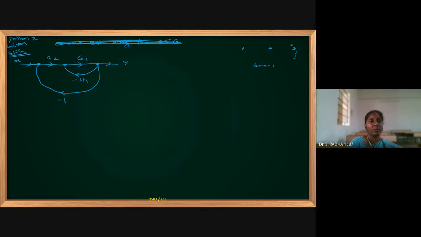Find the number of forward paths, comma, number of individual loops. You can just see the given question and how many forward paths are there.